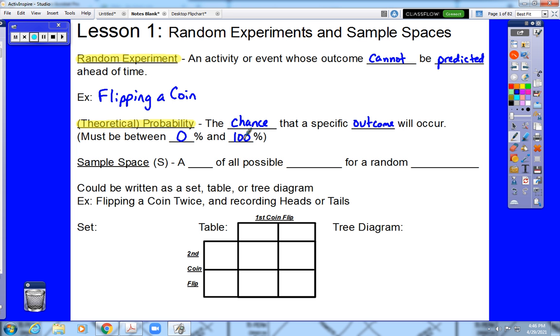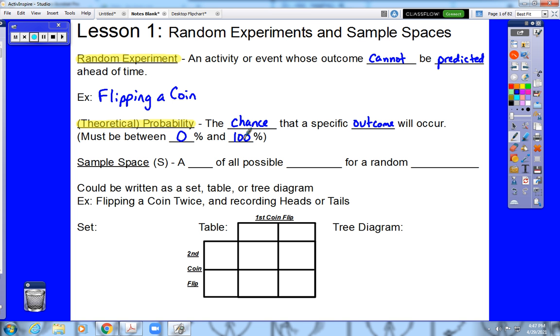No matter what the event is, say we roll a die, well, there's only 6 outcomes, and each outcome has a probability of 1/6. If we turn that into a decimal, it would be 0.16 repeating. So you're talking 16.6 repeating percent. That's between 0 and 100.